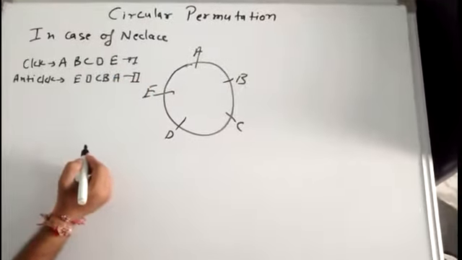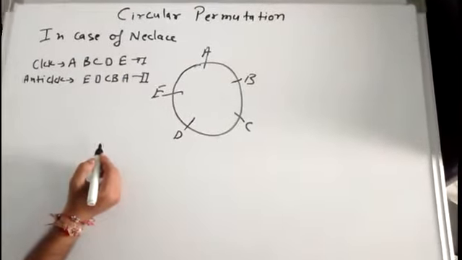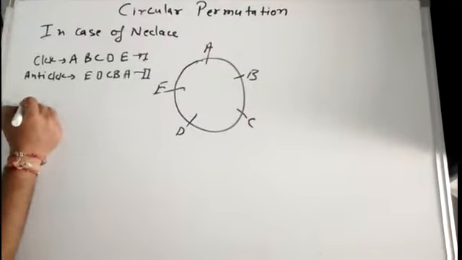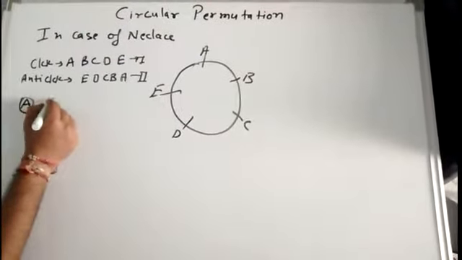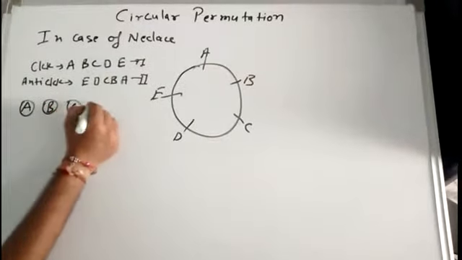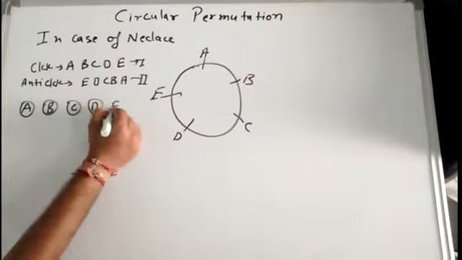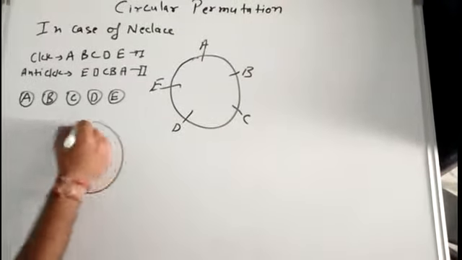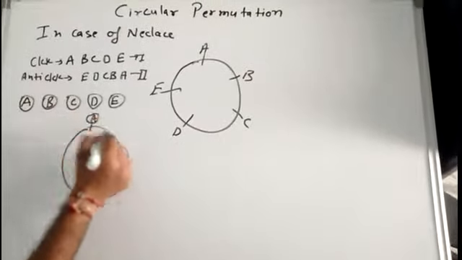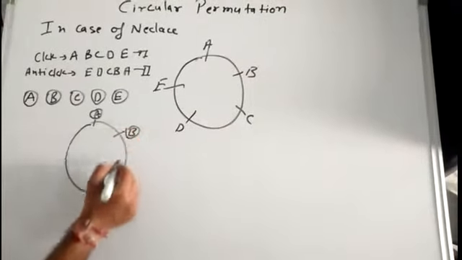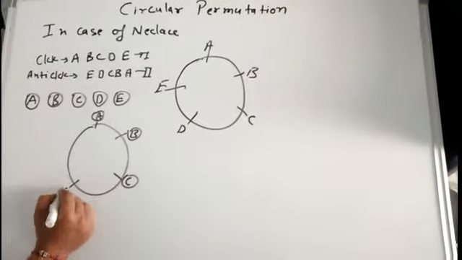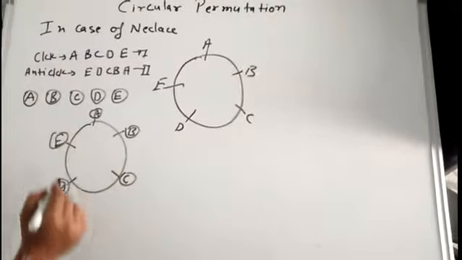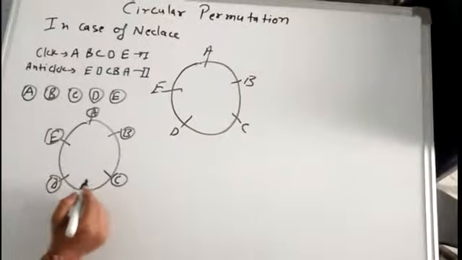Now if I am taking a case of necklace and there are 5 stones which are placed, suppose A, B, C, D and E, arranged like this, this is one arrangement.